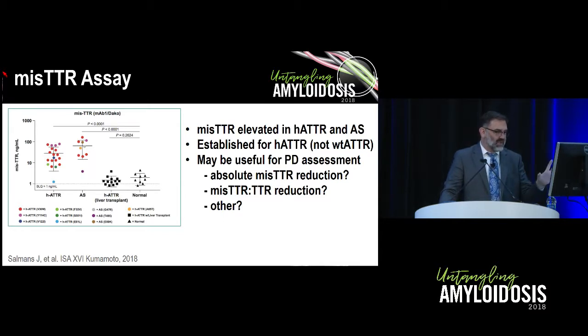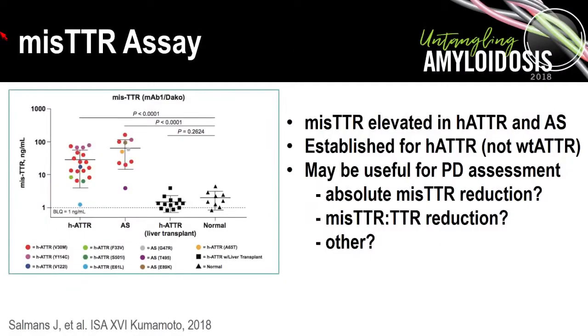And what we see here is that in patients with hereditary ATTR, the amount of misfolded transthyretin is elevated compared to normal patients on the far right. We also see that asymptomatic carriers who carry an abnormal gene also have elevated levels of misfolded transthyretin. And in the third group here, hereditary ATTR patients who've had a liver transplant, we see that liver transplant effectively lowered the amount of misfolded transthyretin down to the levels seen in the normal group.